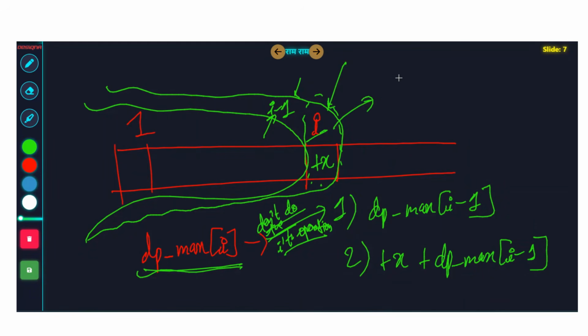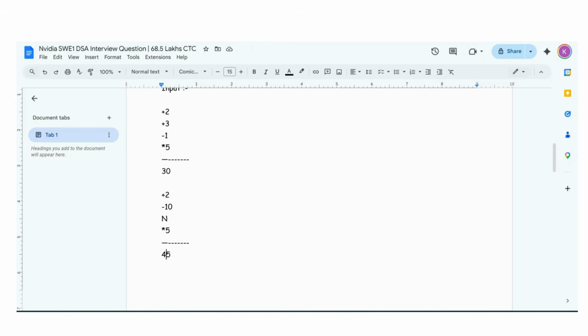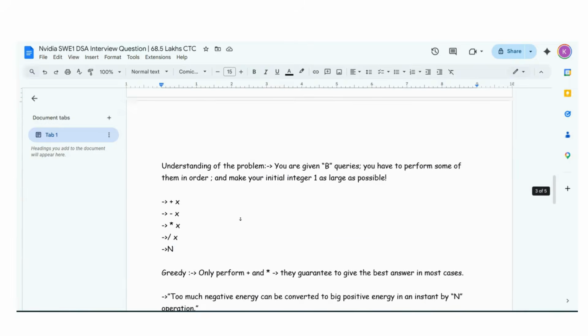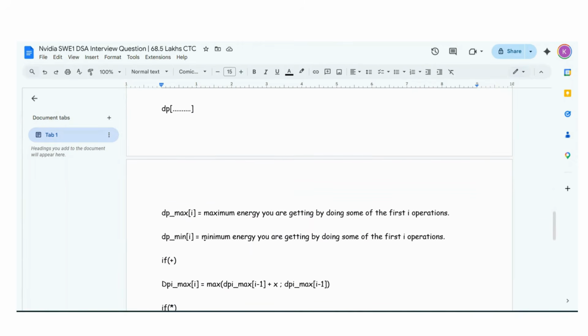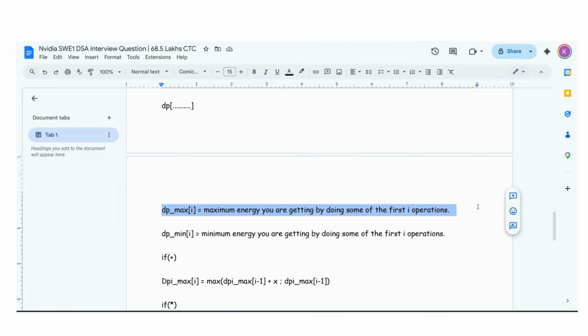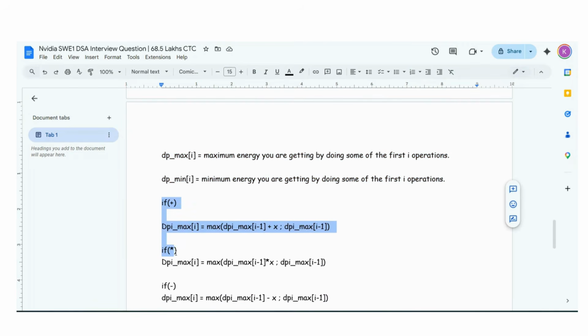Guys, similar will be the formula if it was, let's say, minus x, okay? Or let's say it was divide by x, okay? Like this is modulo x, I'm talking about divide x, okay? So these things you guys do understand, right? I'm showing you the formulas also. dp max I is nothing but the maximum energy you're getting by doing some of the first operations. Minimum energy you're getting by doing some of the first operations. dp max I for plus, you can see for multiply, for minus.